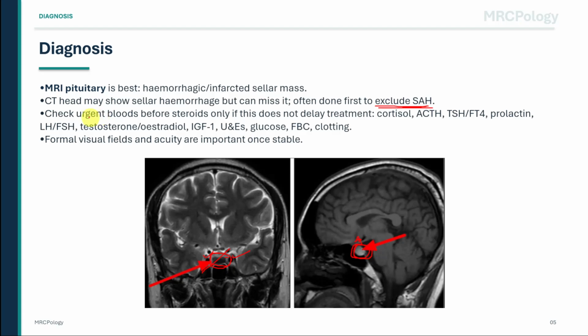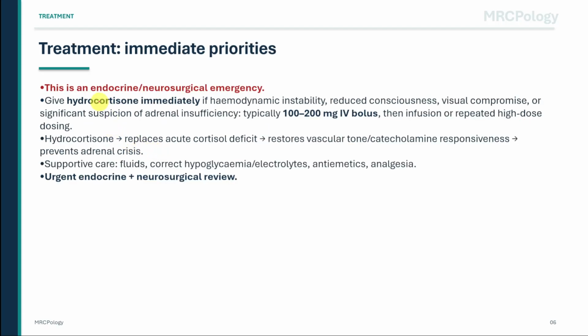If it is safe and does not delay steroids, send cortisol, ACTH, thyroid function with TSH and free T4, prolactin, LH and FSH, testosterone or estradiol, IGF-1, U&Es, glucose, full blood count, and clotting. U&Es means urea and electrolytes, especially sodium, because hyponatremia is common in cortisol deficiency. Formal visual fields and visual acuity should be assessed once the patient is stable because they guide the need for surgery. Treatment is urgent because pituitary apoplexy is both an endocrine and neurosurgical emergency.